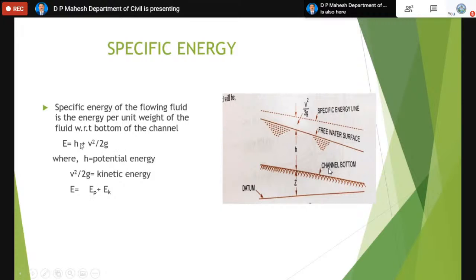So if the channel bottom is used as the reference line for measuring the energy in the open channel, that particular energy is called specific energy, and it is the sum of only 2 energies. One is H, that is the height of the water or pressure head. The other one is V square by 2g, that is the kinetic energy. So this is the sum of only these 2 energies.